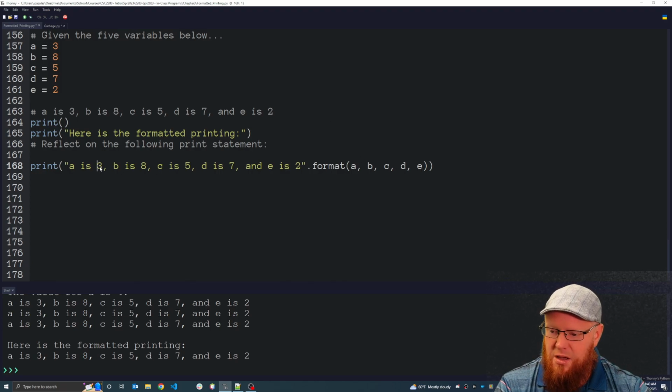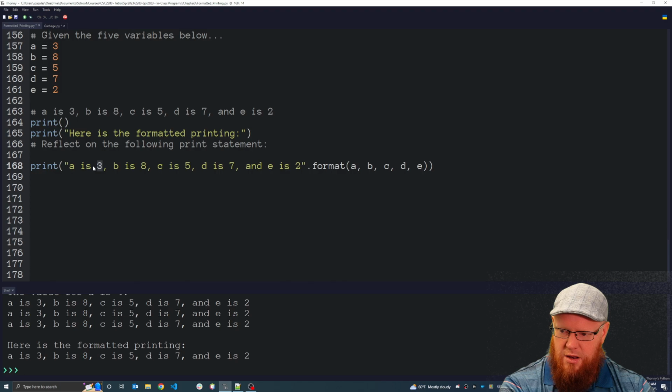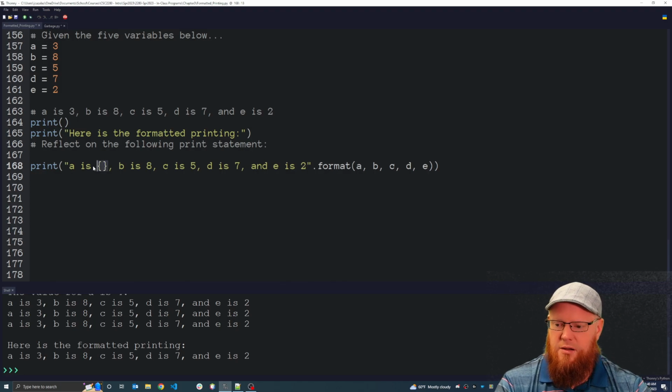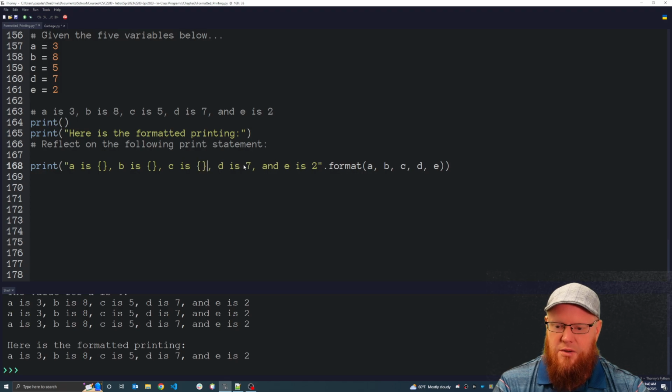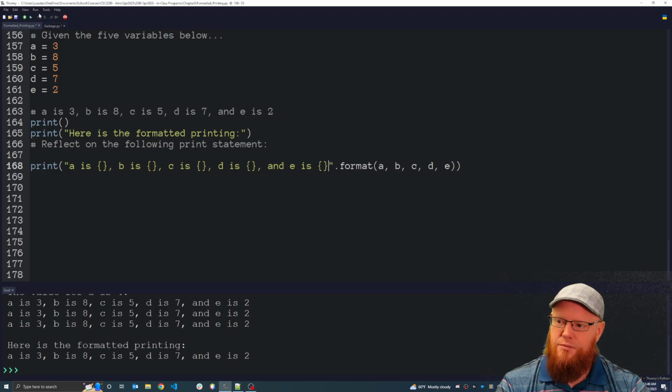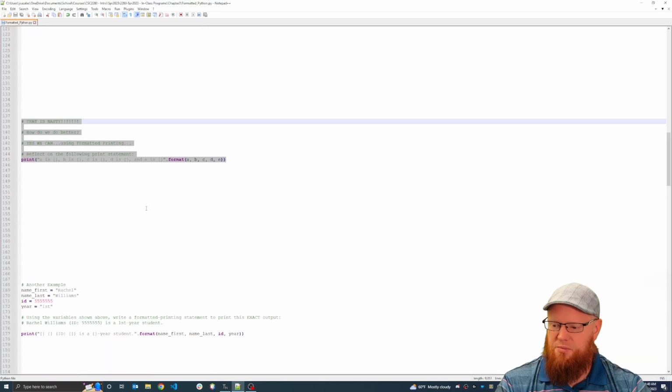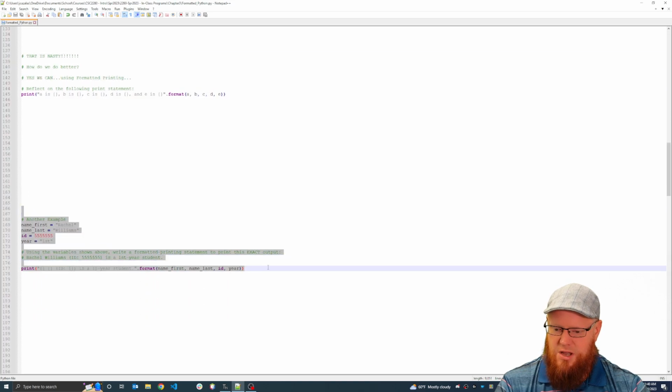And then I simply come to each one of those values and I replace it with a pair of curly brackets. So check this out. That's how easy this is to do with formatted printing. Run it, hopefully no errors, great. Let's do another example. Here's another one. Let's copy this.